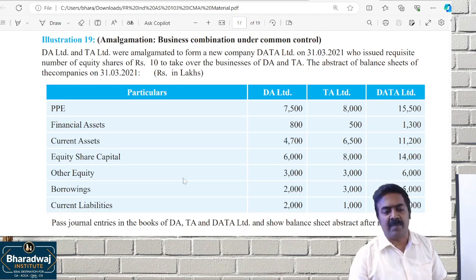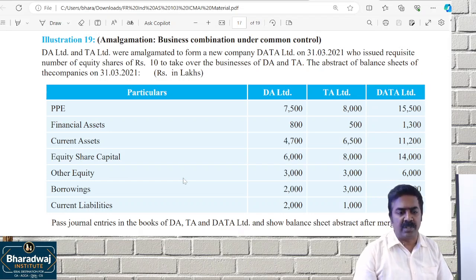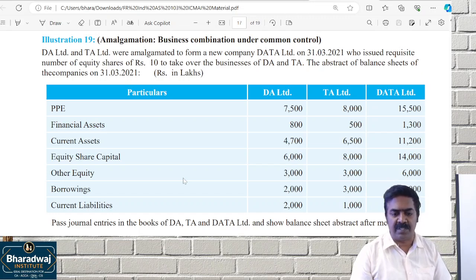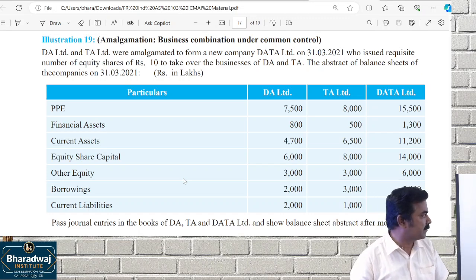DA Limited and TA Limited were amalgamated to form a new company called Data Limited on 31st March 2021, which will issue the requisite number of equity shares of ₹10 each to take over the business of DA and TA. Abstracts of the balance sheet are given to us.